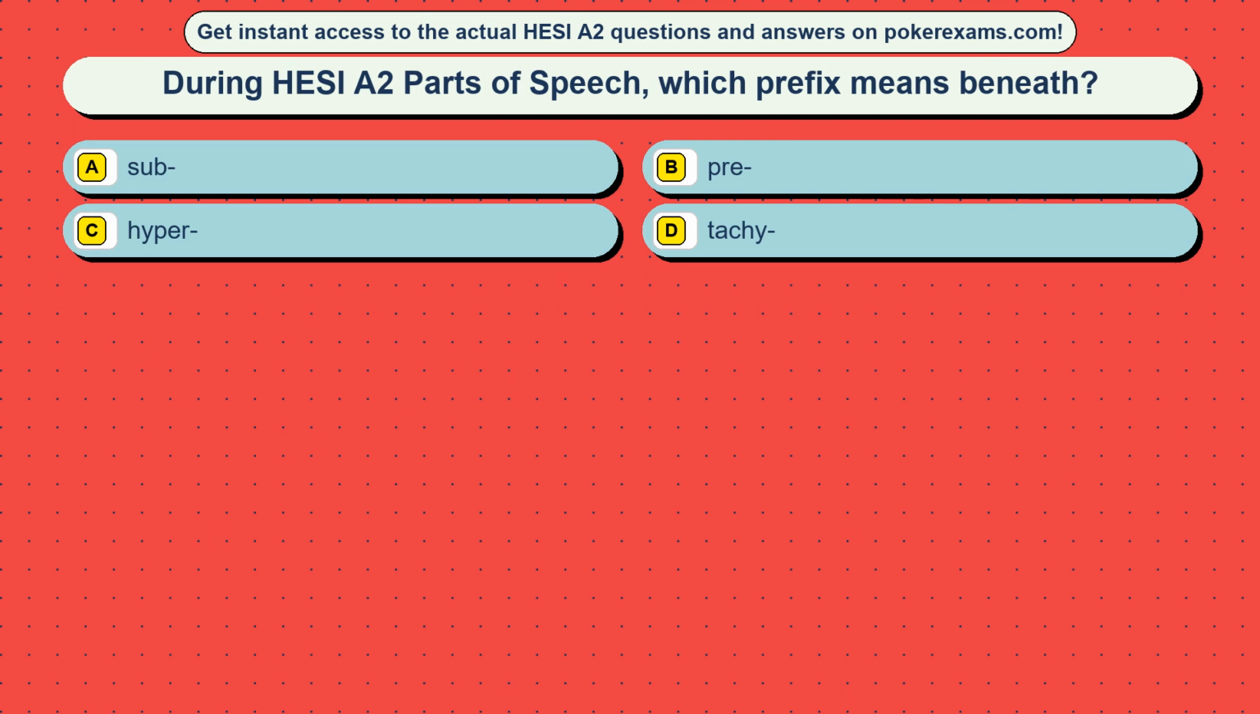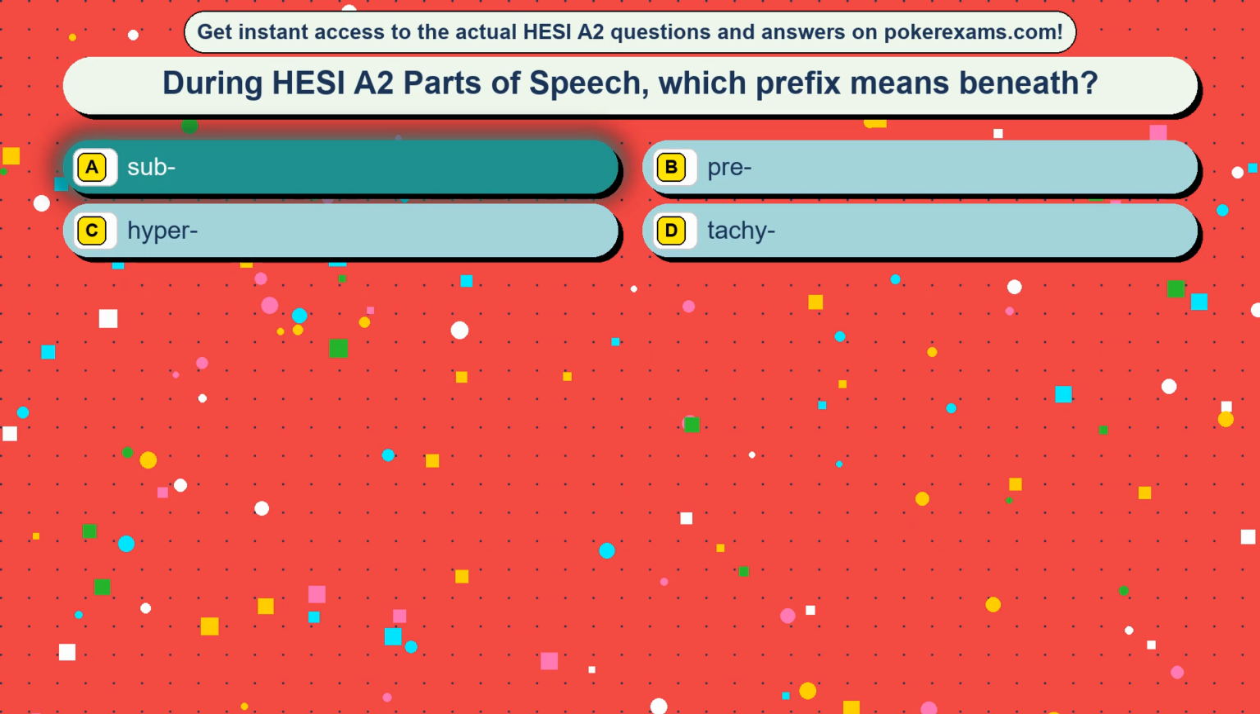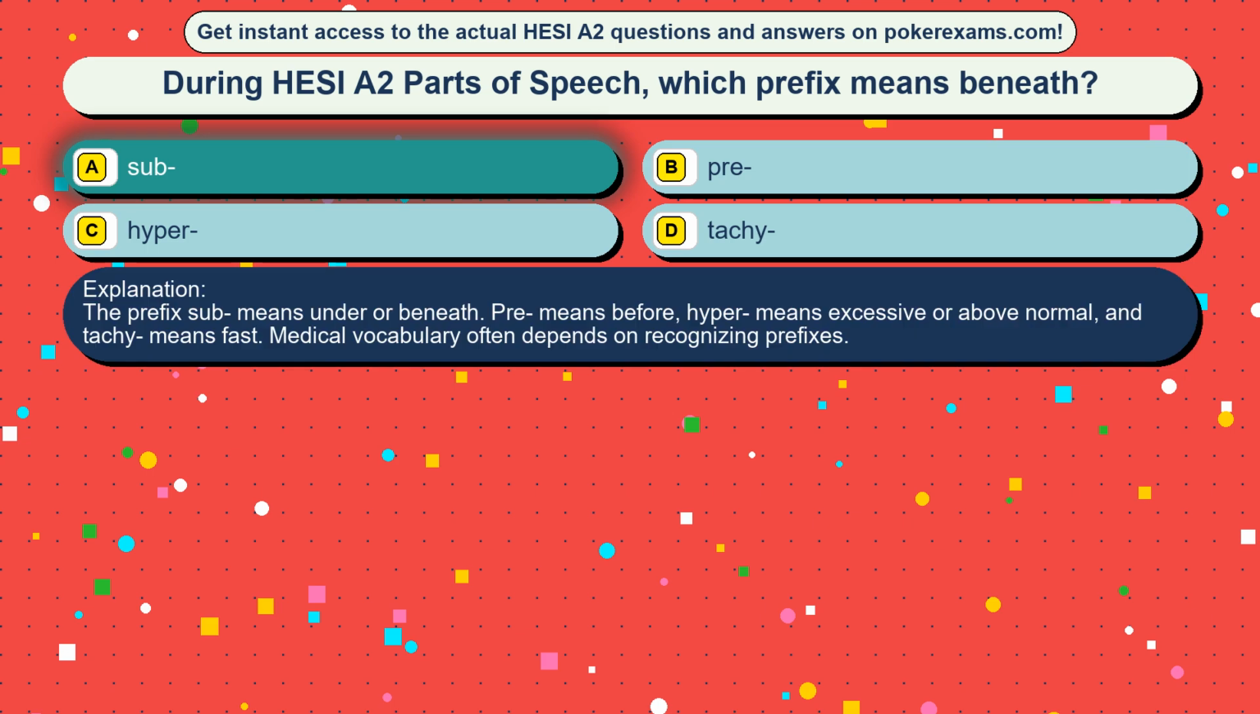Question 21. During HESI are two parts of speech, which prefix means beneath? Option A, sub. Option B, pre. Option C, hyper. Option D, tachy. The correct answer is option A, sub. The prefix sub means under or beneath. Pre means before, hyper means excessive or above normal, and tachy means fast. Medical vocabulary often depends on recognizing prefixes.